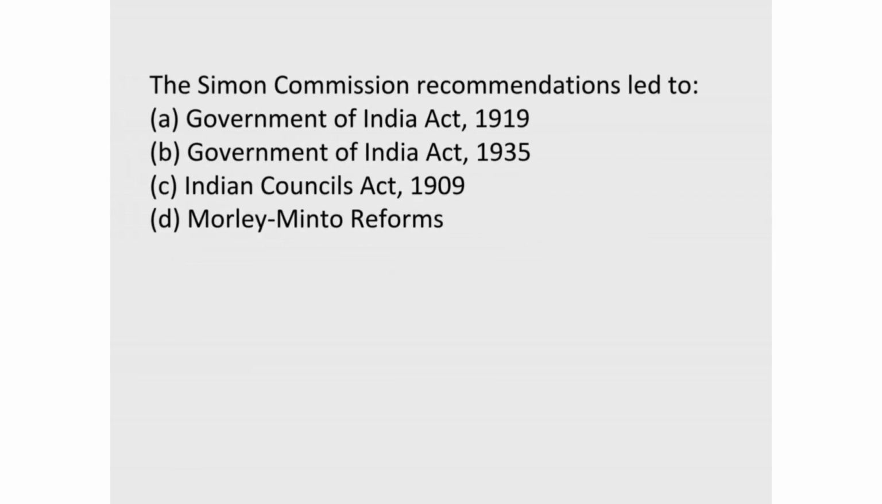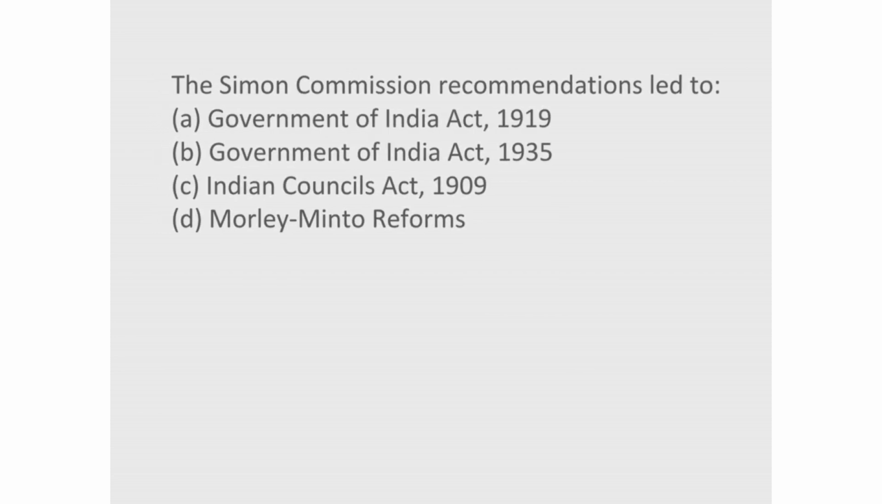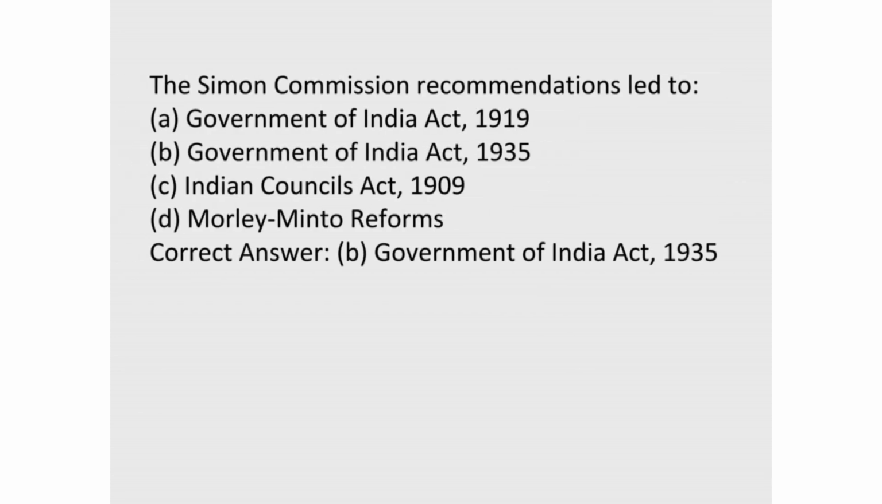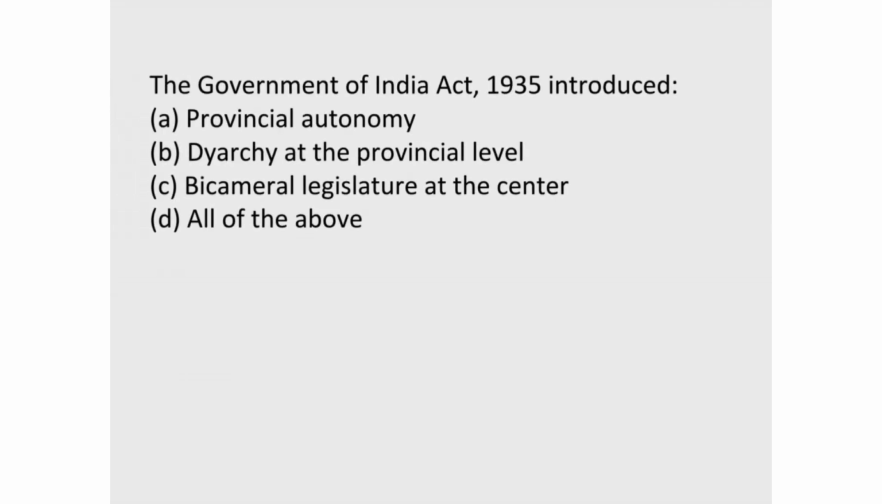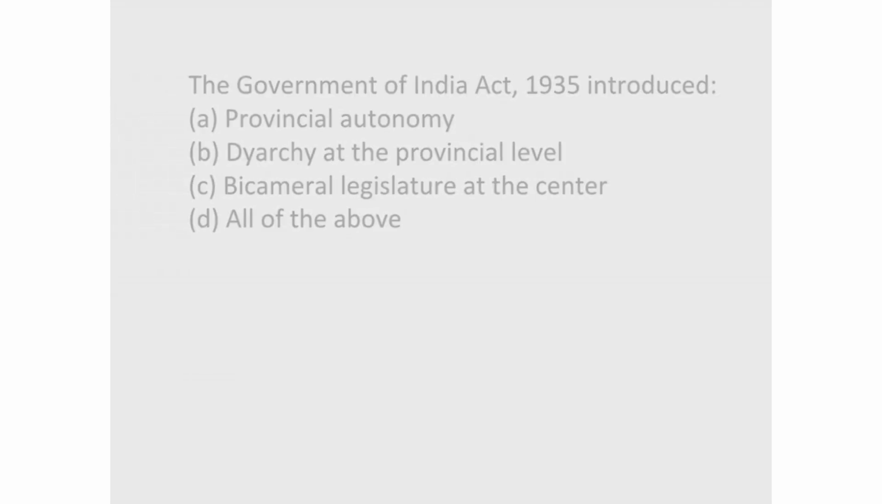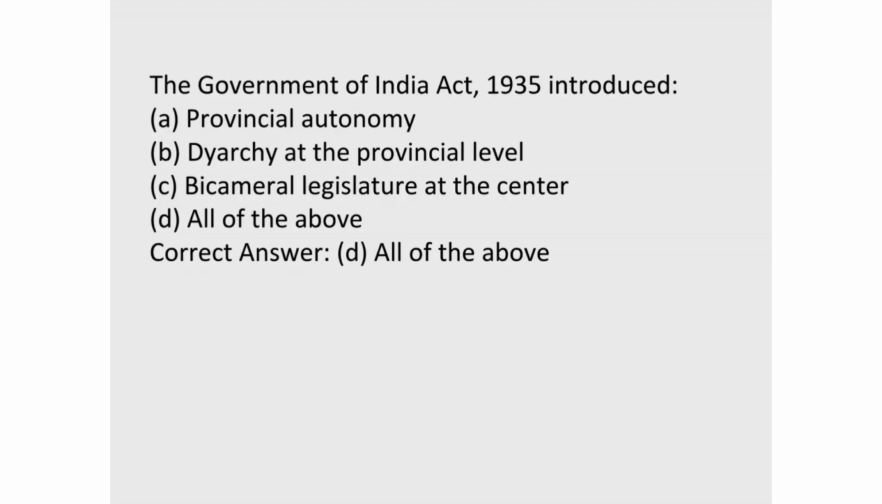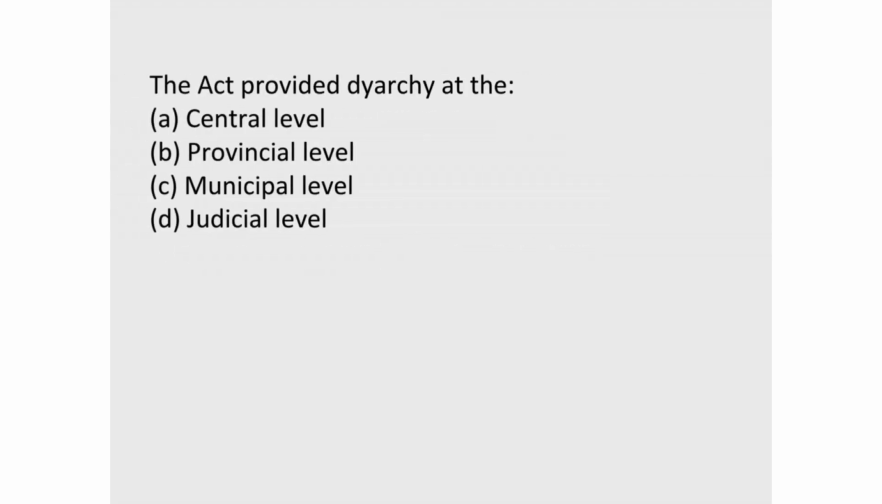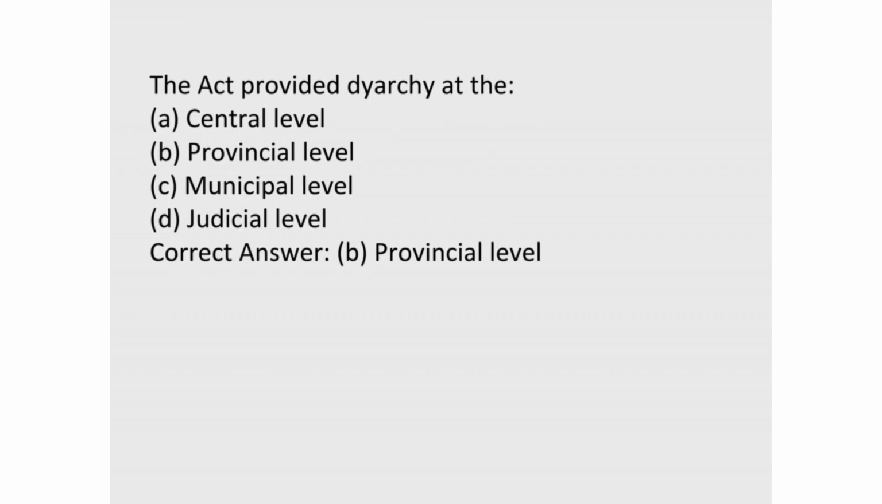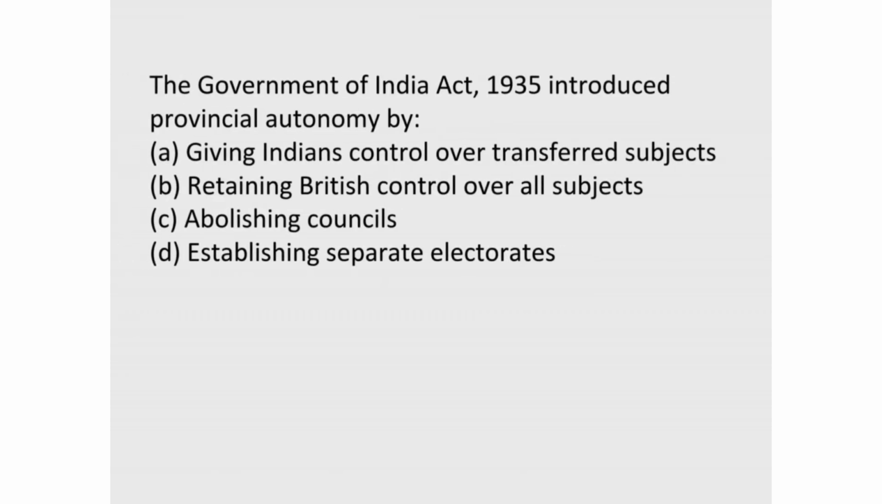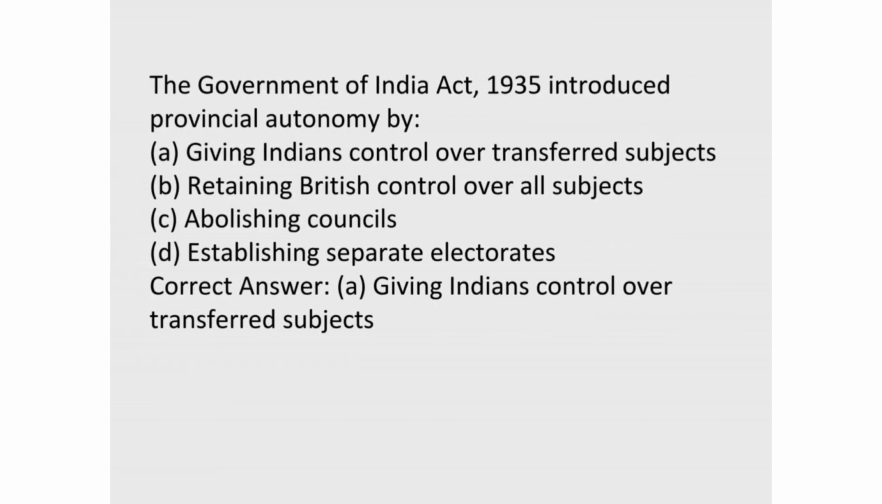5. The Simon Commission recommendations led to. Correct answer, B, Government of India Act, 1935. 6. The Government of India Act, 1935 introduced. Correct answer, D, all of the above. 7. The Act provided diarchy at the. Correct answer, B, provincial level. 8. The Government of India Act, 1935 introduced provincial autonomy by. Correct answer, A, giving Indians control over transferred subjects.